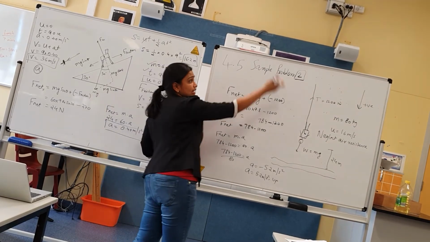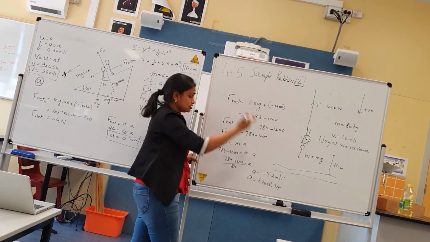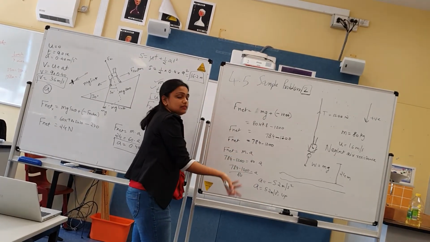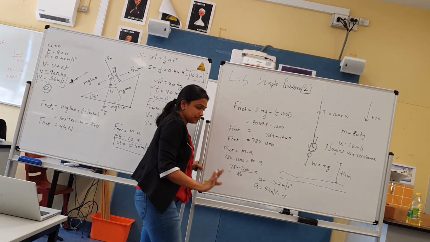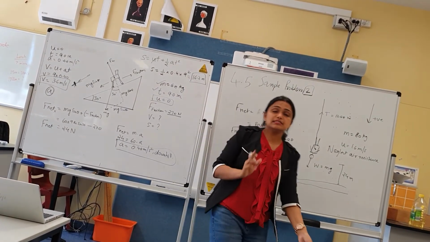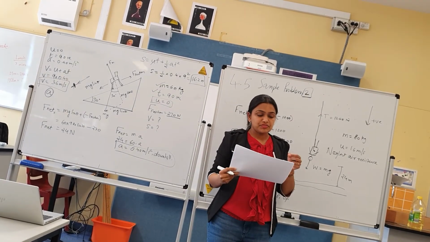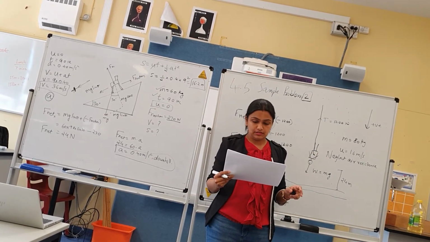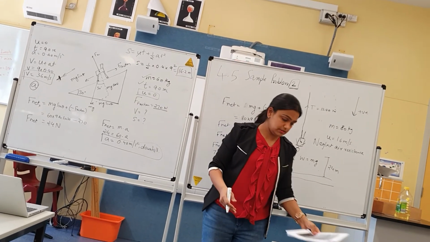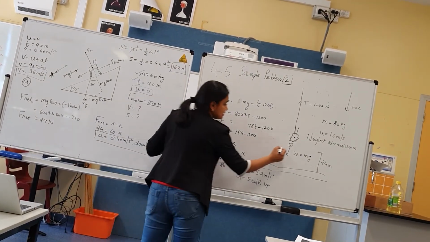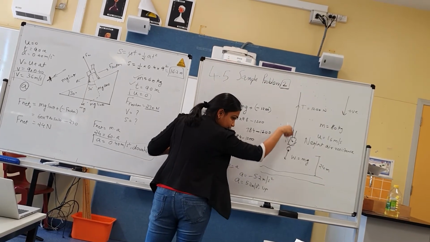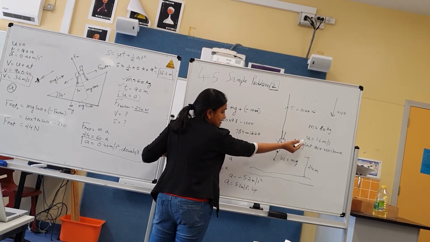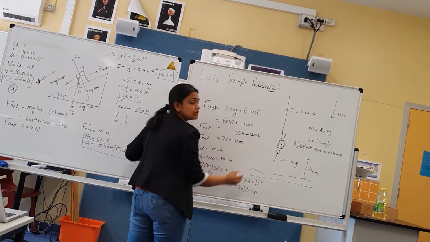If you want to take up as positive, by all means take up as positive. A will come positive and because A will come positive, you will write 5.2 meter per second square up anyway. Okay, now let's understand what is the second question. The second question asks, if her acceleration remained constant during the rest of her fall, would she stop before hitting the water? So actually we need to find that after this point, when she goes down further with a constant acceleration and an initial velocity of 16 meter per second, before stopping, will she hit the water?